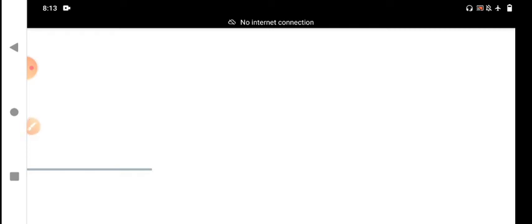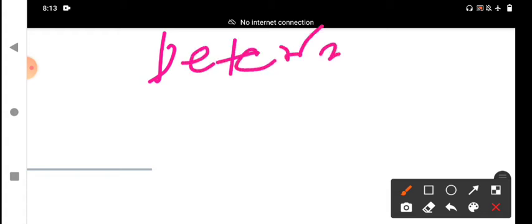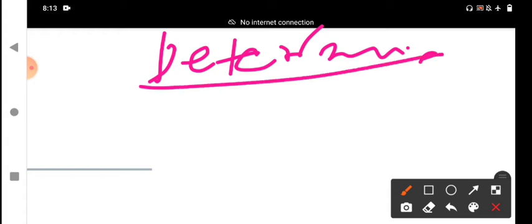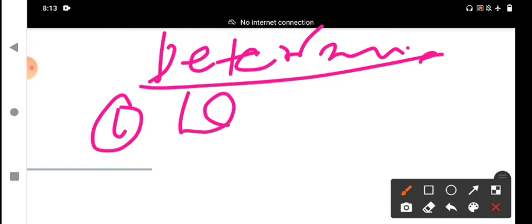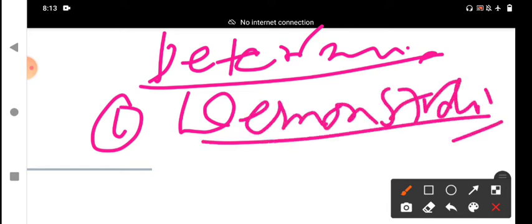One kind of the determiners, the articles, I have explained in a simple explanation. And the second determiners. What is the second one? Demonstratives. What are the demonstratives in English grammar?